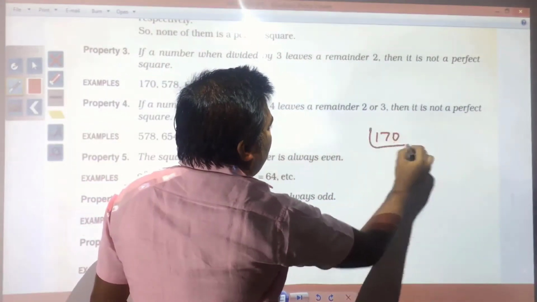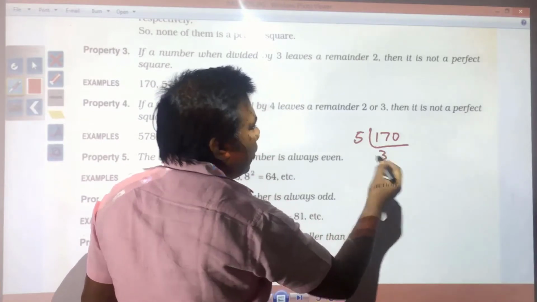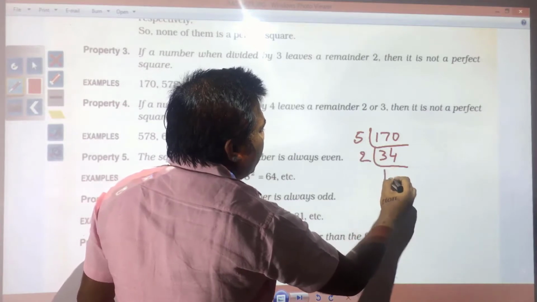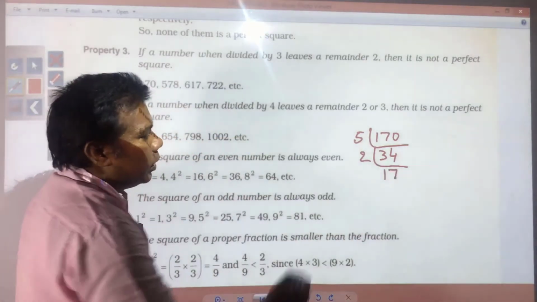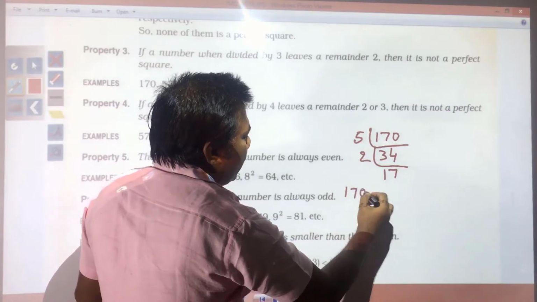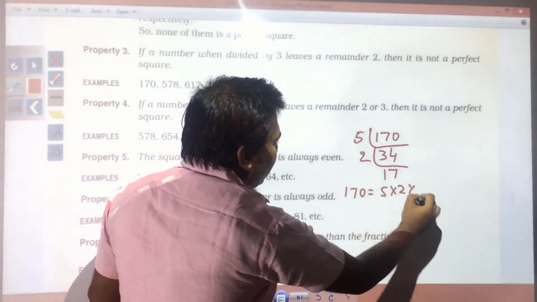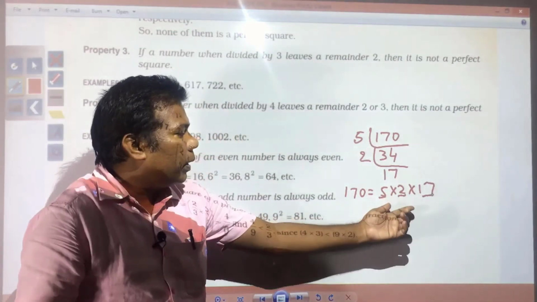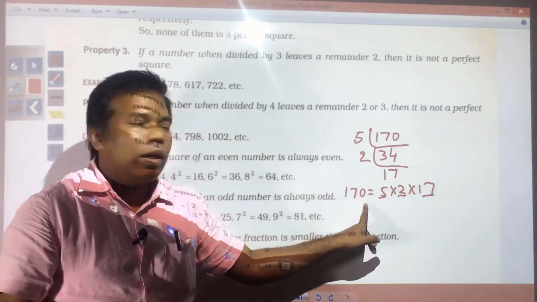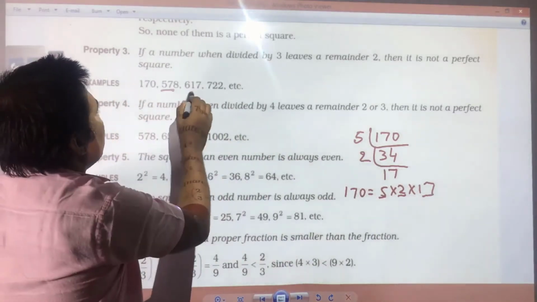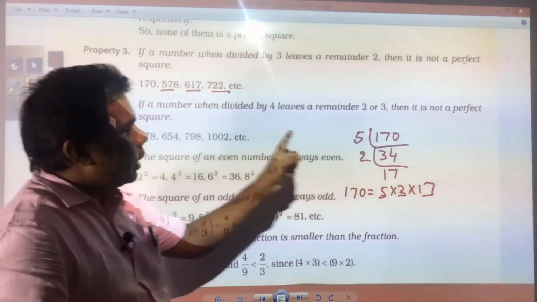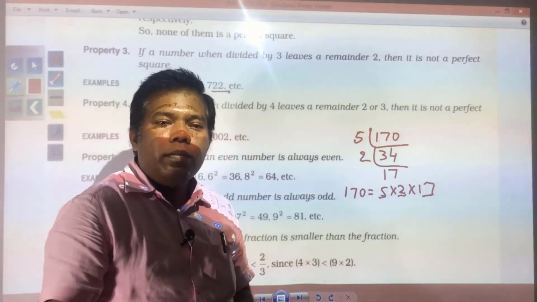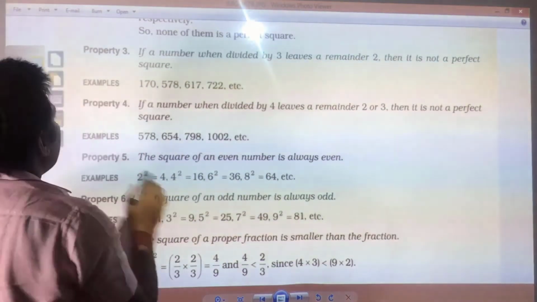170: 5 threes are 15, 5 fours are 20, and 2 ones are 2, 2 sevens are 14. Just you see, 170 can be expressed as 5 into 2 into 17. It means no pairs you have. So, if pairs are not there, this will not be a perfect square. So, you can check other numbers also. Any number which is divided by 3 and leaves remainder 2 will not be a perfect square. Next, you see,